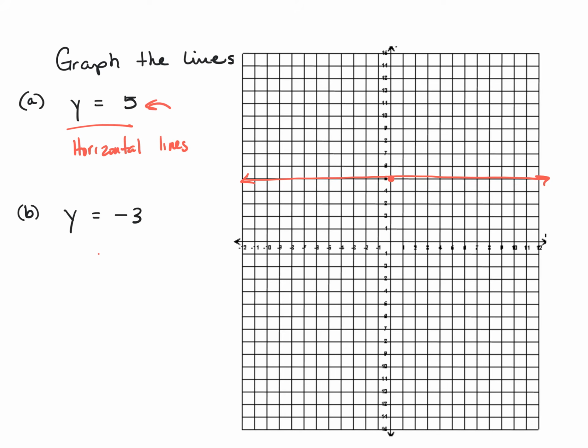So going on to the next one, I'll draw this one in blue. It says y equals -3, so my starting point is at -3, and I now need to cross through that point. So I can't draw a vertical line because that doesn't cross over it. So what I remember is a horizontal line, I cross over it. Okay, so no other variable. If I have an equation with just one variable, you plot the point on its axis and cross through it. So, horizontal lines. Let's go on to the next one.